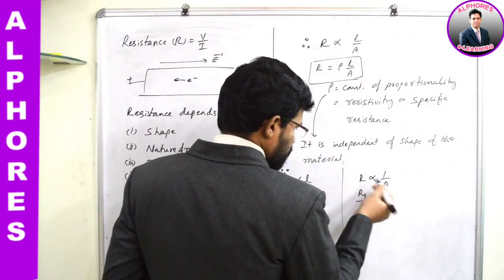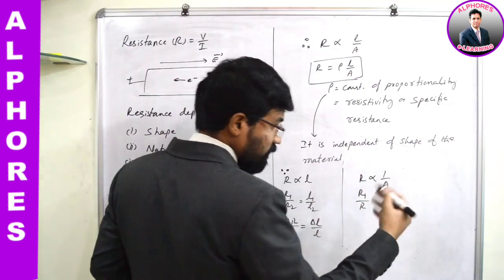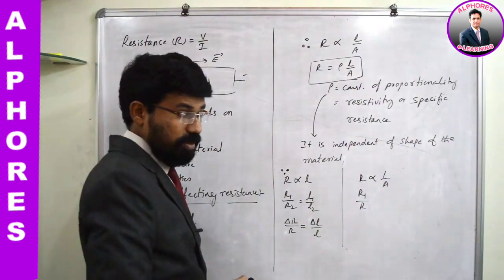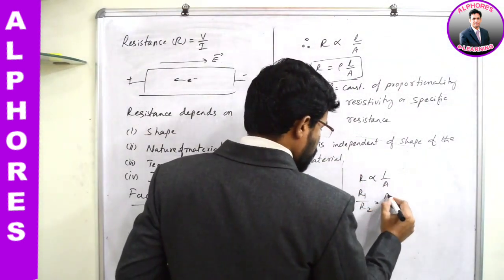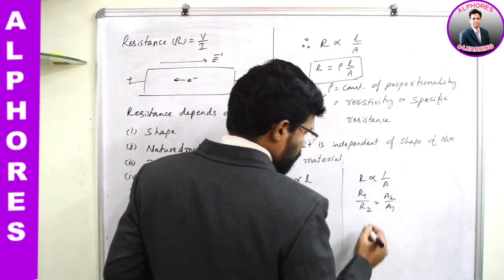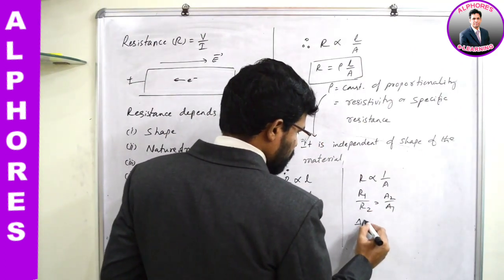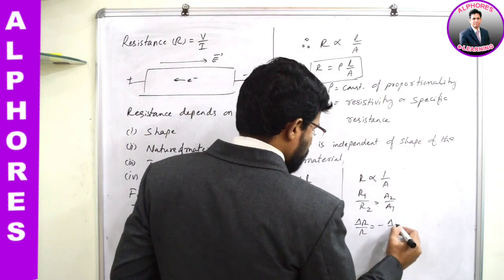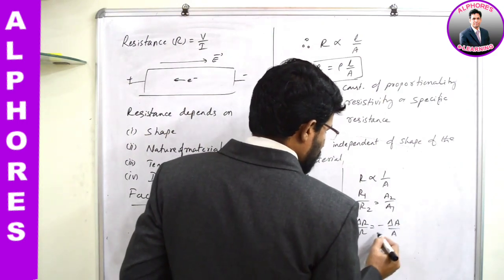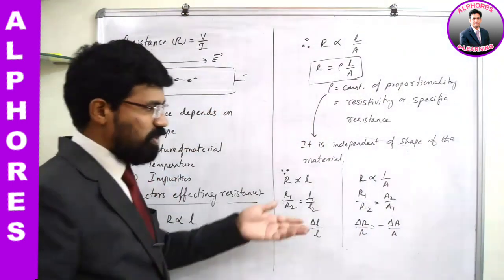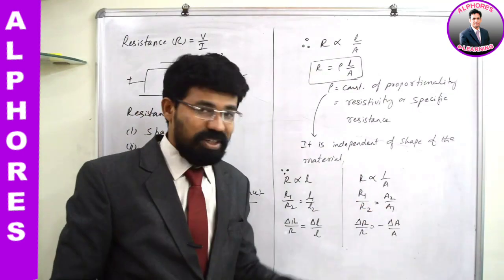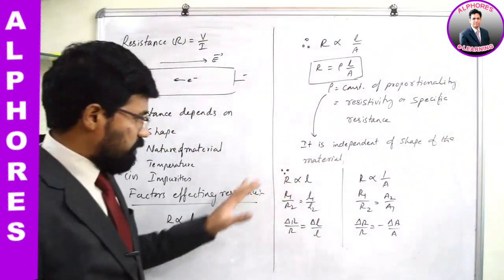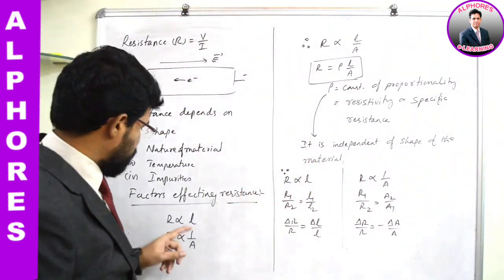Corresponding to area A1, resistance let us say R1, corresponding to another area A2, resistance is R2. Okay, so R1 by R2 is equal to what? A2 by A1, and the fractional change in resistance delta R by R can be expressed like this, minus delta A by A. This minus sign indicates that if one is increasing, the other one is decreasing, because both are inversely related, right? So that's how you can have some fundamental data connected with this L and A.